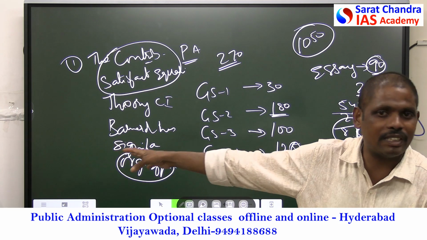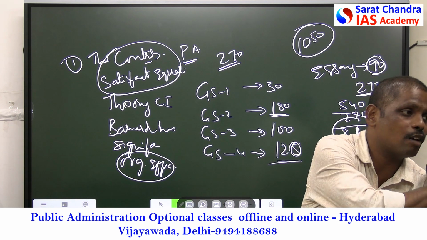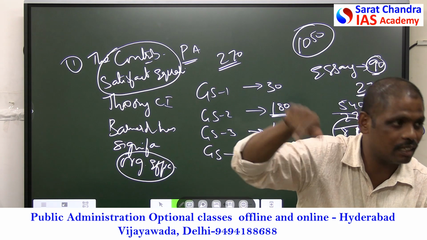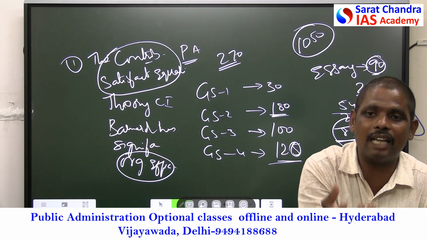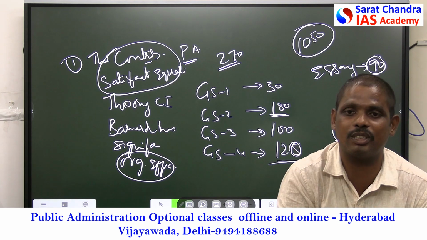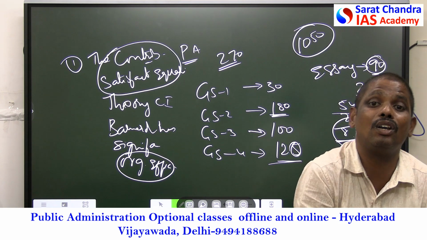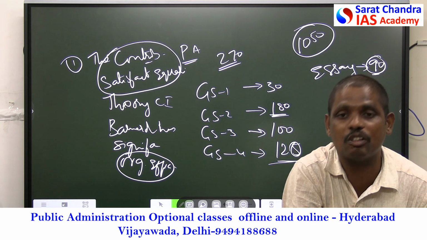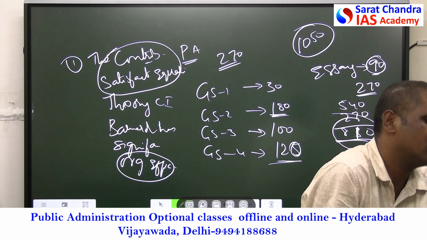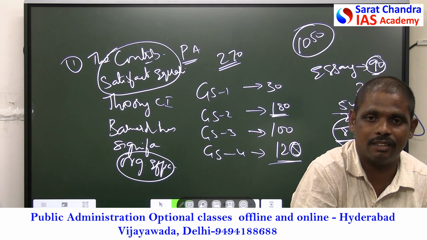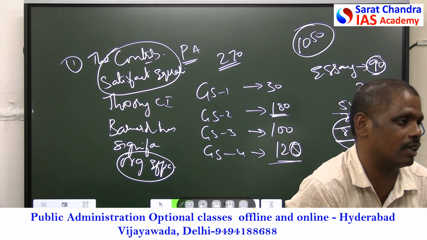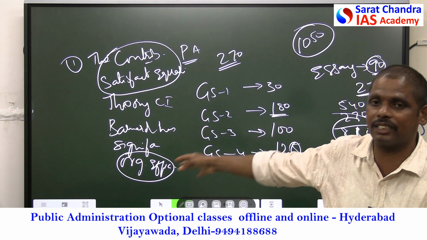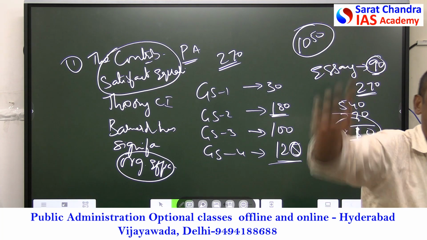The kind of style which I gave now, I'm challenging, 99% no one will write this answer in the angle which I give. What makes an answer different from GS as well as public administration? You should show your knowledge of public administration, application of public administration. It is this which will bring you marks. When you don't apply these things, you will get the average mark of 210, 220. If you can show this kind of application, your marks will be different.